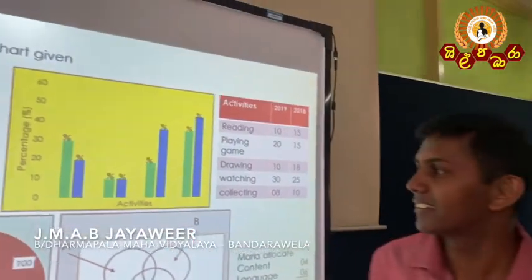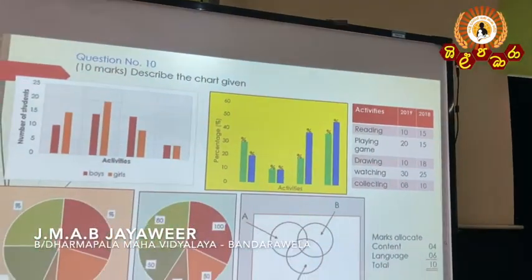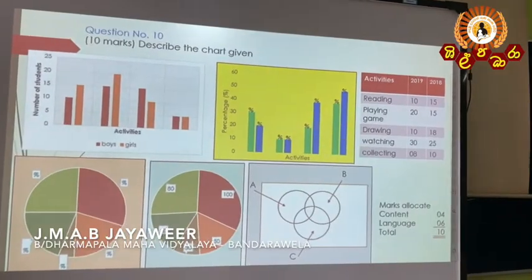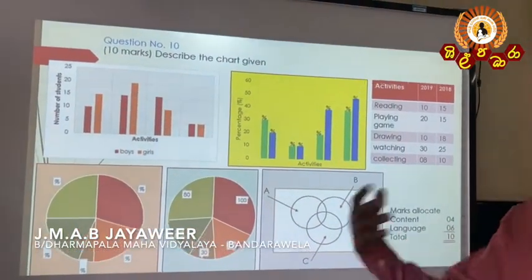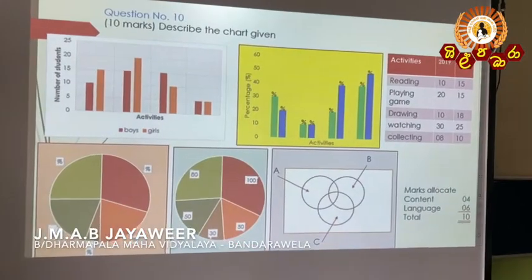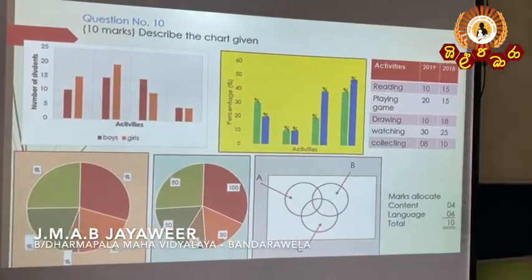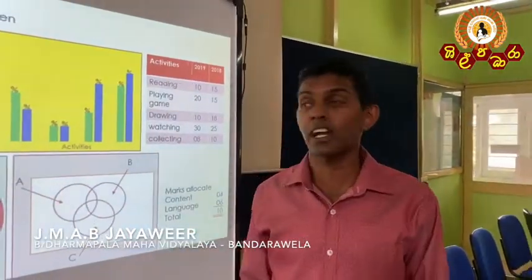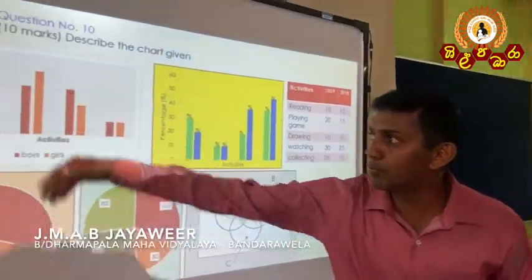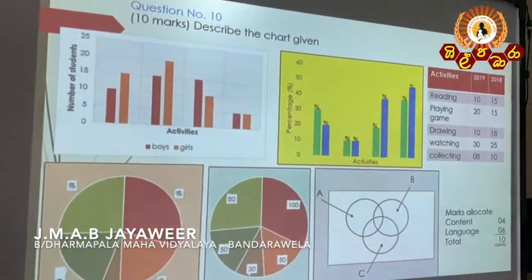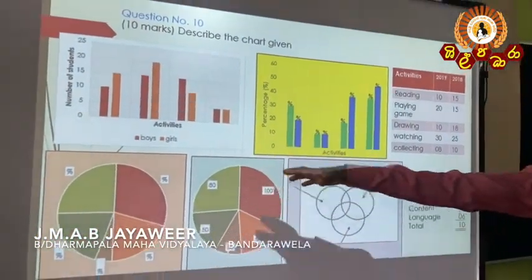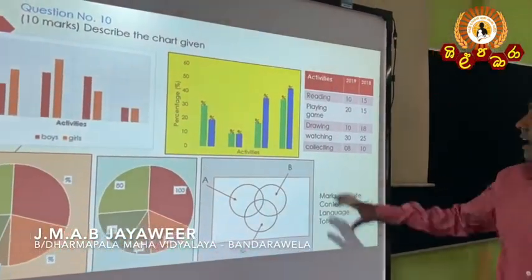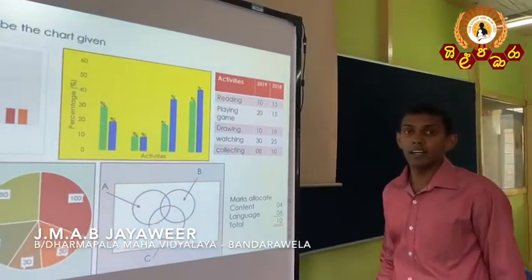Question number 10. Now, I am sure that you are very familiar with these charts when you are in grade 10 as well as 11 for the O level. You are ready for them. You have experience of writing and describing this kind of chart: charts with numbers, charts with percentages, pie charts with numbers as well as percentages, Venn diagrams as well as tables.